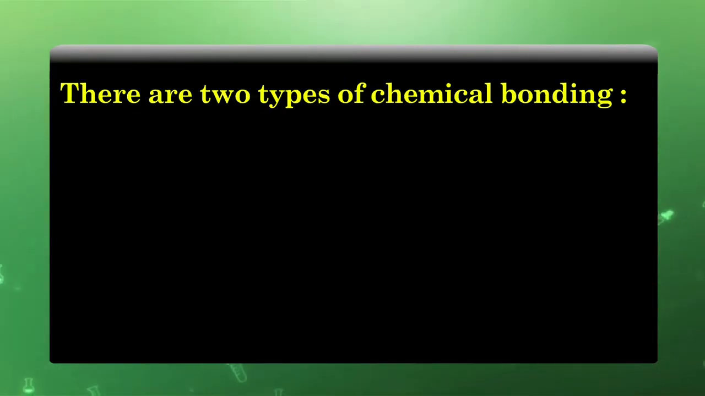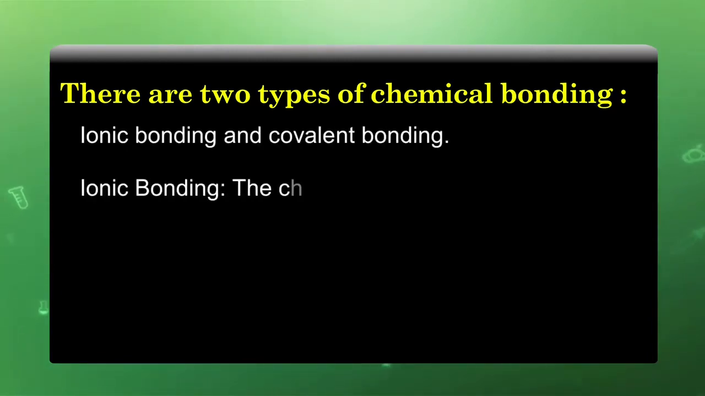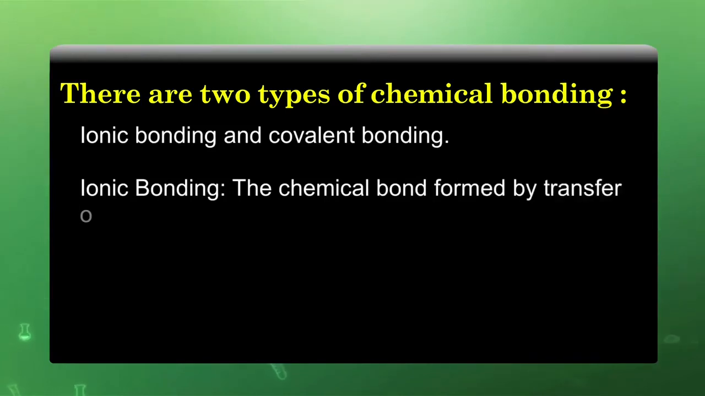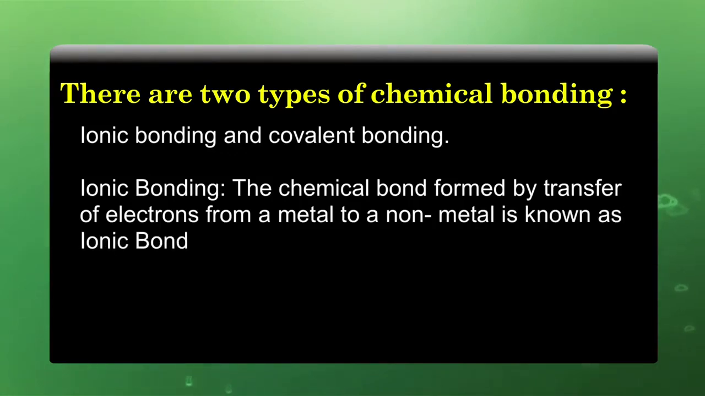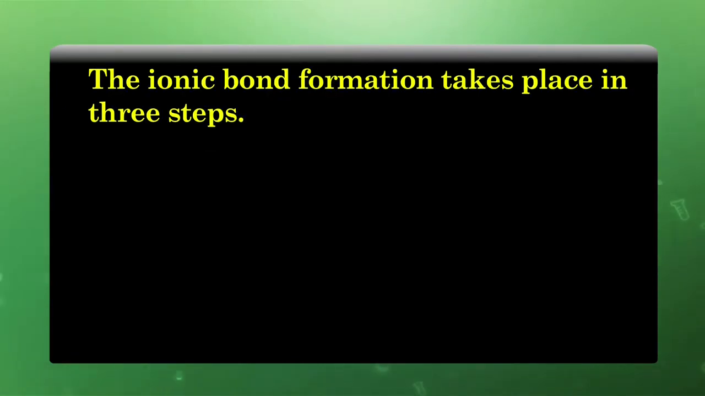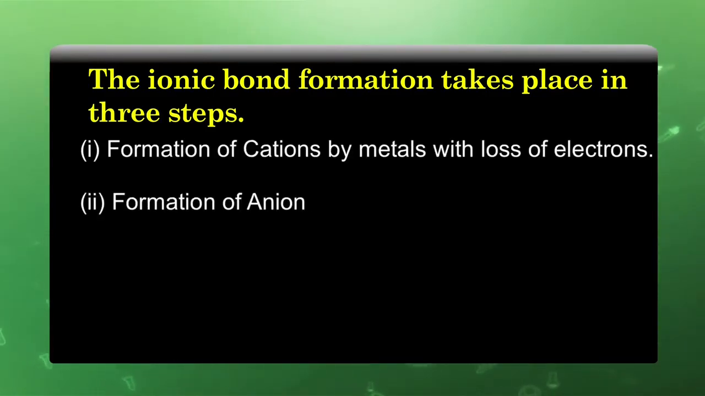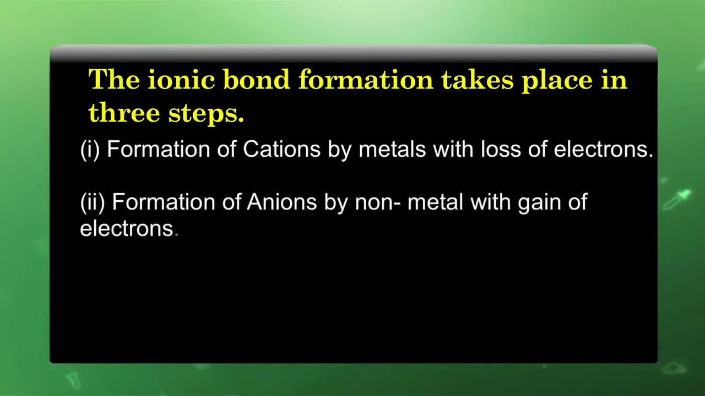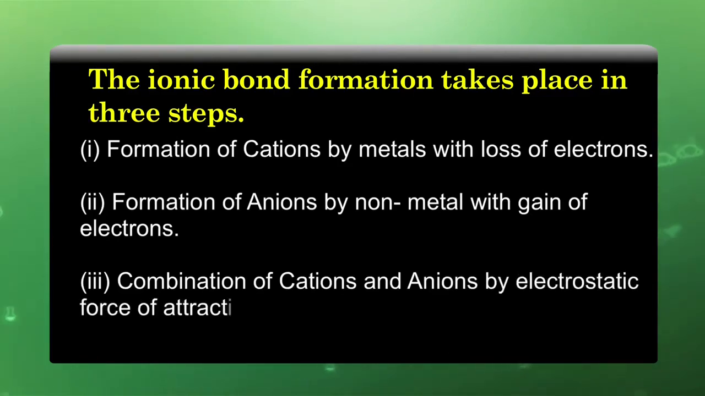There are two types of chemical bonds, that is, ionic bonding and covalent bonding. Ionic bonding: the chemical bond formed by transfer of electrons from a metal to a nonmetal is known as an ionic bond or electrovalent bond. The ionic bond formation takes place in 3 steps. The first is the formation of cations by a metal with the loss of electrons, then formation of anions by a nonmetal with the gain of electrons, and combination of cations and anions by electrostatic force of attraction.